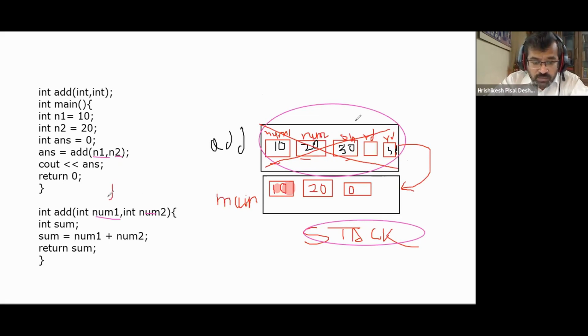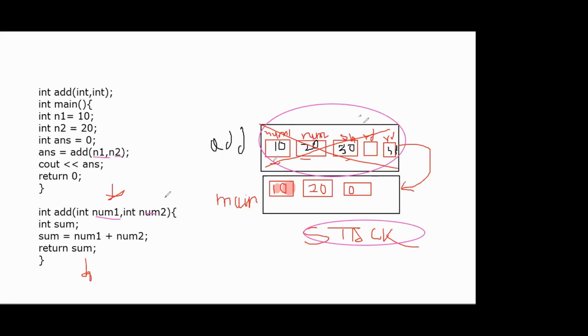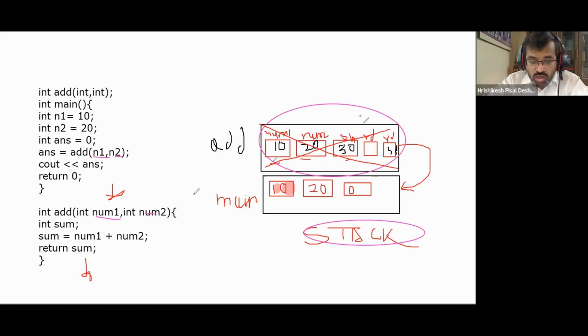So when you came inside this function, the frame was created. When you are going out of this function, the frame has been destroyed. All this memory management, who is doing it? It is the operating system, the process memory manager. So for a function call, this time I passed n1, n2. Next time I pass add 3, 4. Next time I pass add 5, 7. Every time you give a call, memory will be allocated. The only thing that will change is the values stored in these variables and the result that will be returned.